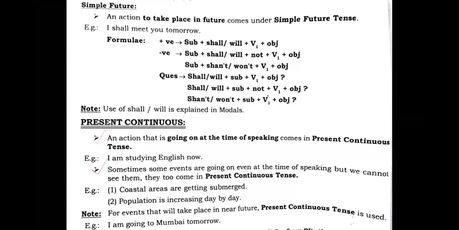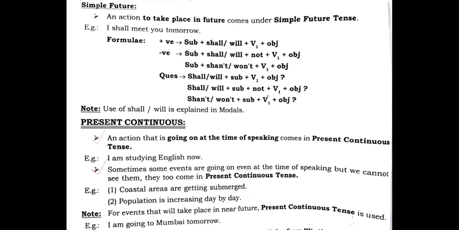Some of the students could not join the class. So this is the advanced level of grammar, students, which will help you understand the level that you are in, the ninth standard.